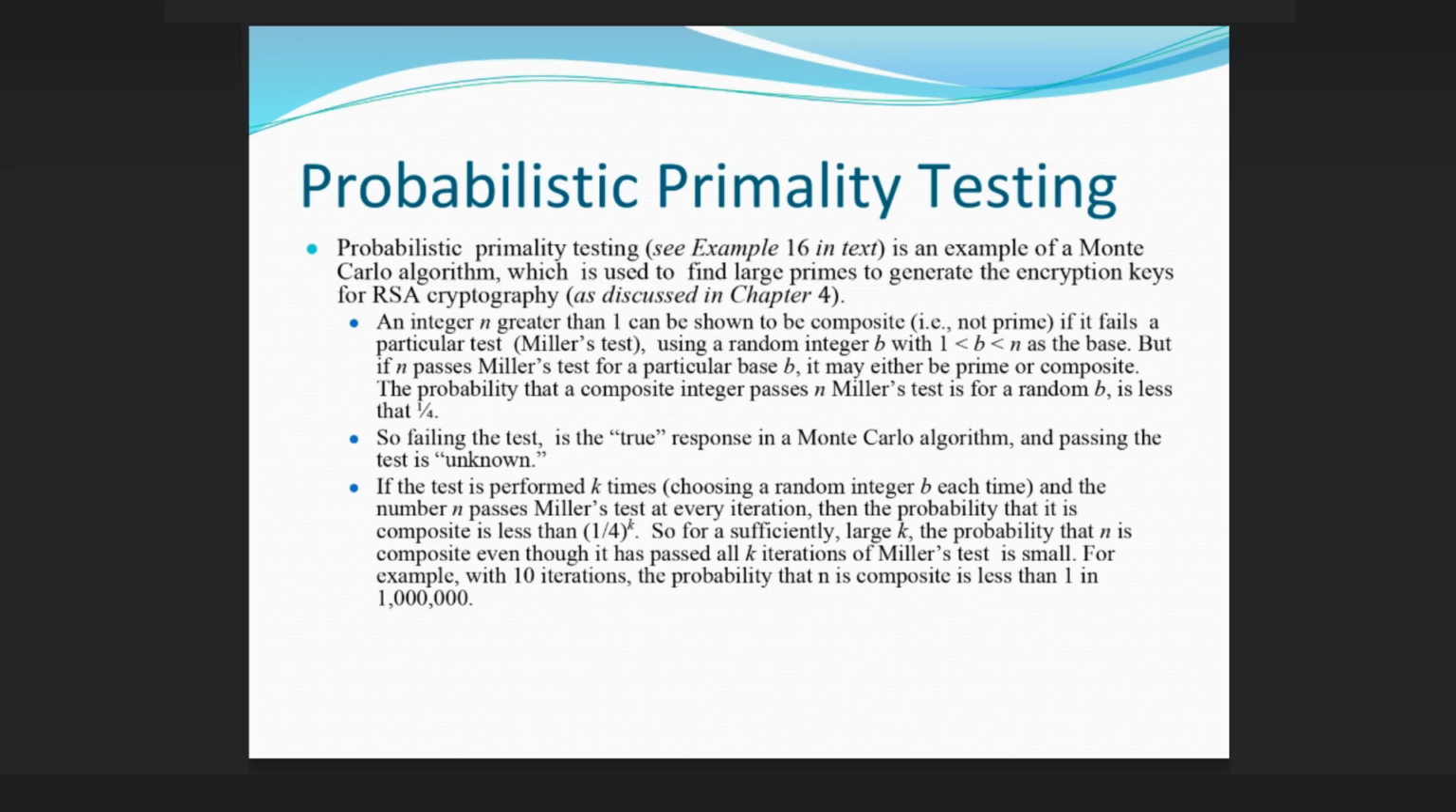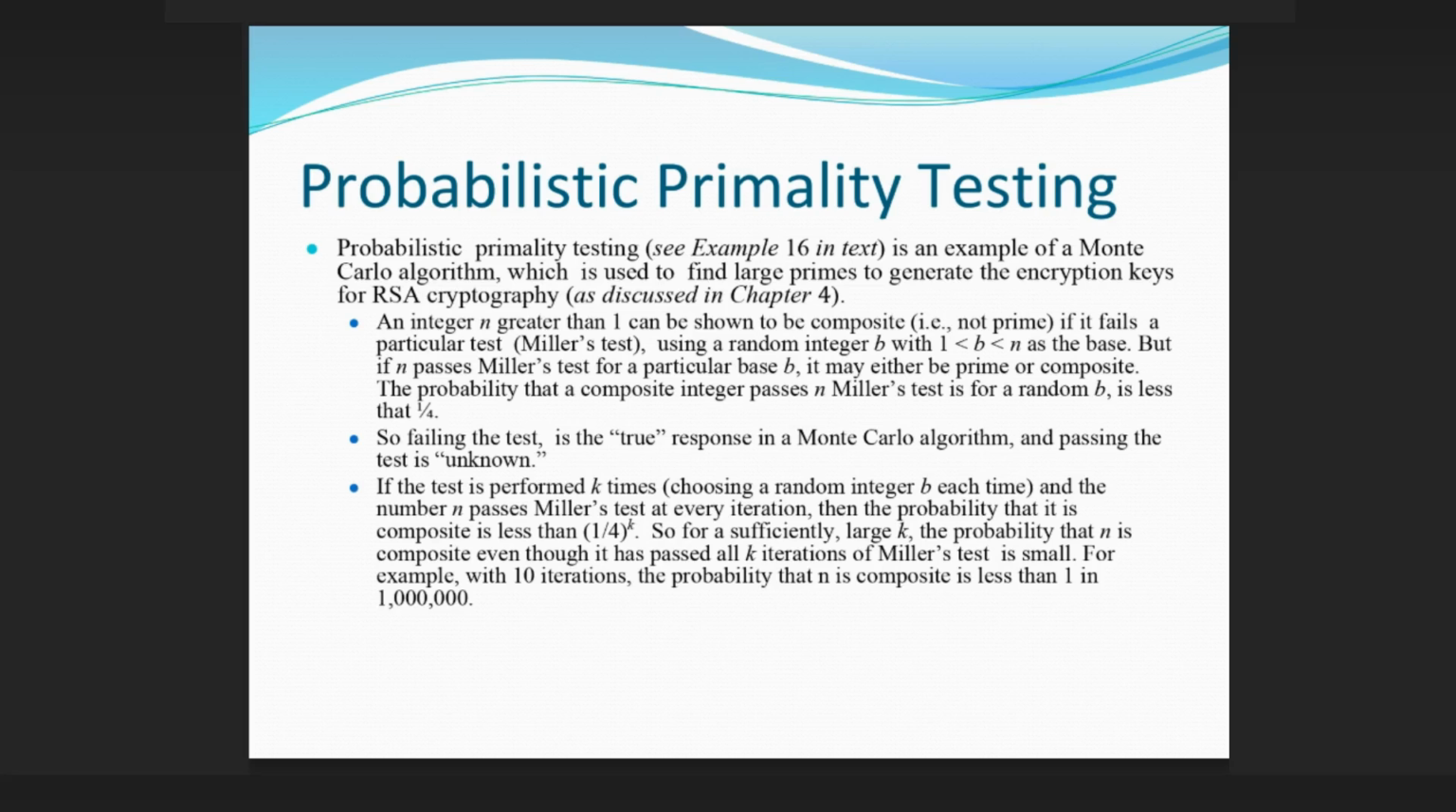Probabilistic primality testing. Probabilistic primality testing, see Example 16 in the text, is an example of a Monte Carlo algorithm, which is used to find large primes to generate the encryption keys for RSA cryptography, as discussed in Chapter 4. An integer n greater than 1 can be shown to be composite, i.e., not prime, if it fails a particular test, Miller's test, using a random integer b with 1 < b < n as the base.